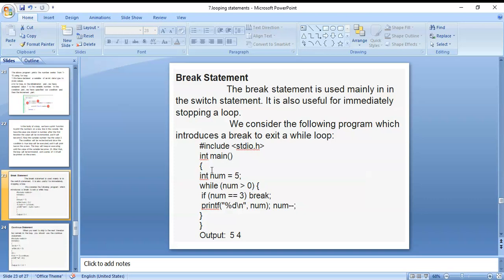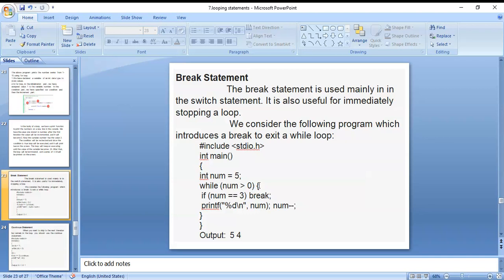Here you can see the main function, integer data type number 5. While 5 is greater than 0, opening braces, if number double equal to 3, break. When the number value is double equal to 3, then break. Otherwise it will print. Next, the first condition is tested: 5 is greater than 0, condition true. Next, 5 is printed. Next, 4 is greater than 0, so 4 is also printed.